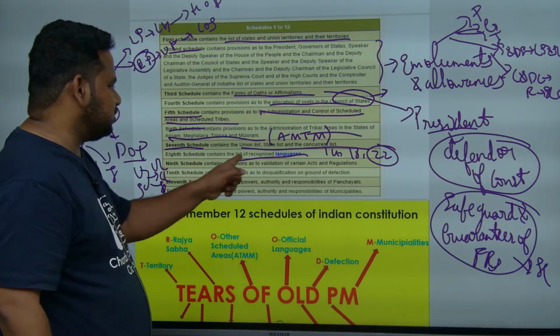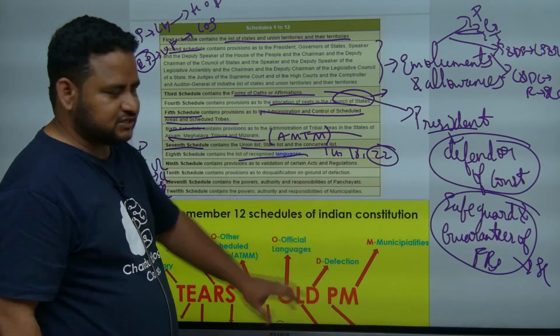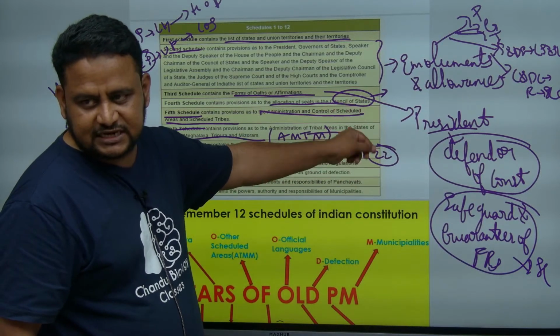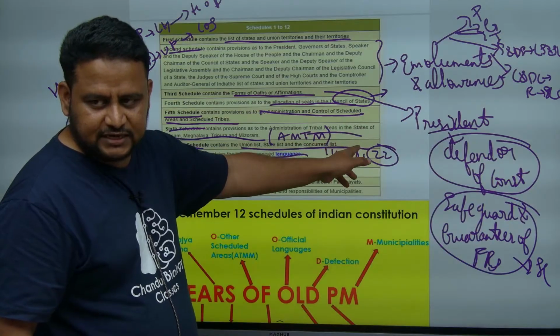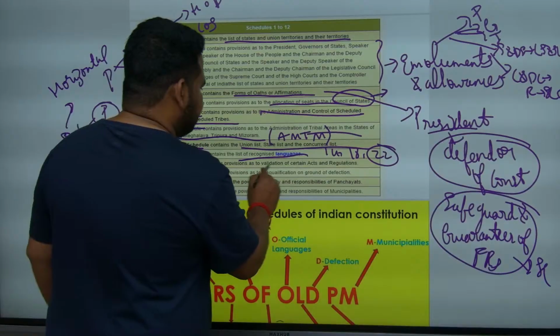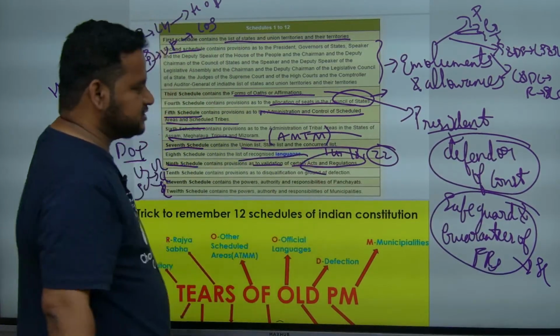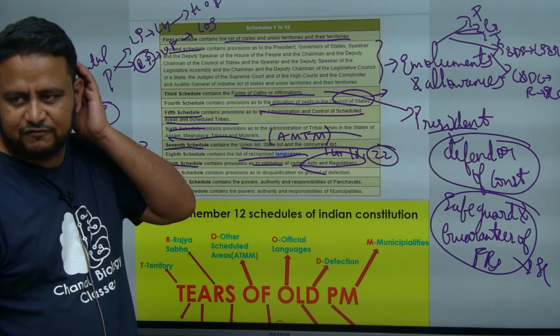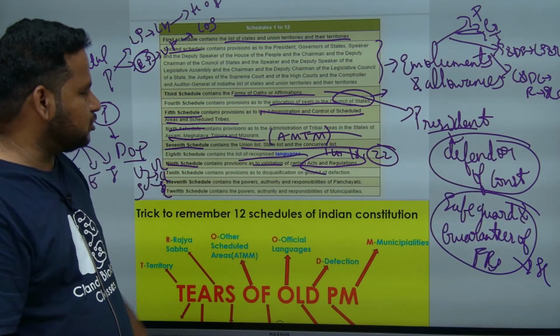So the 8th schedule contains 22 official languages. Recently 3 languages were added, that is 20, 21, 22, that you must know. Next, the 9th schedule contains validation of certain acts and regulations. The 9th schedule is actually talking about land reforms. Okay, got it.